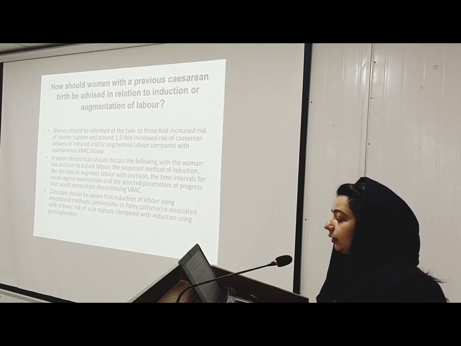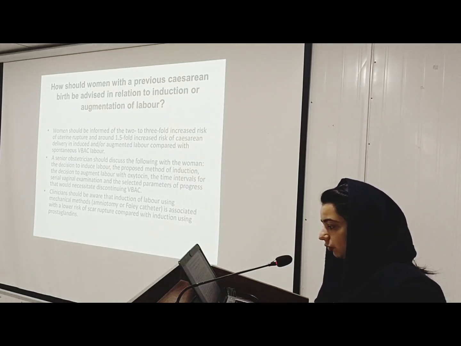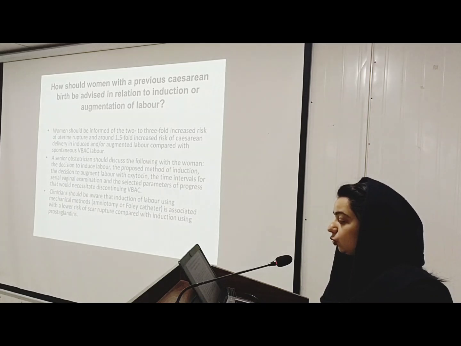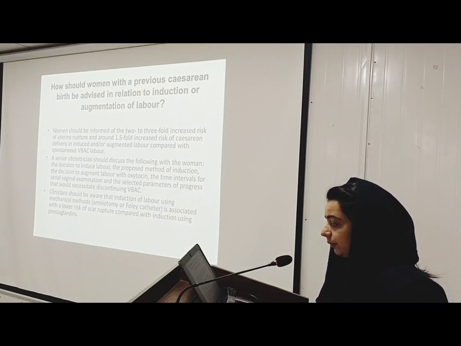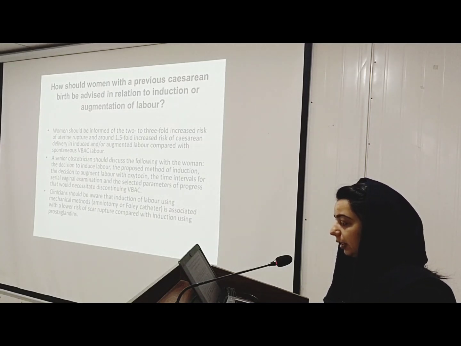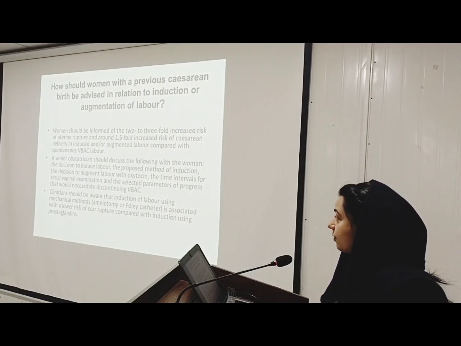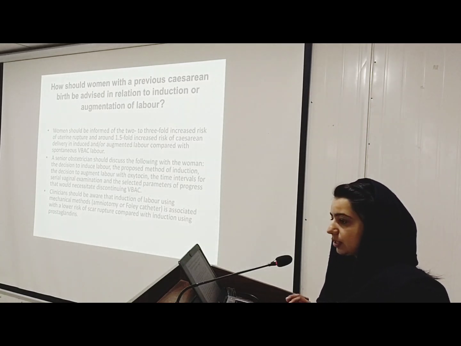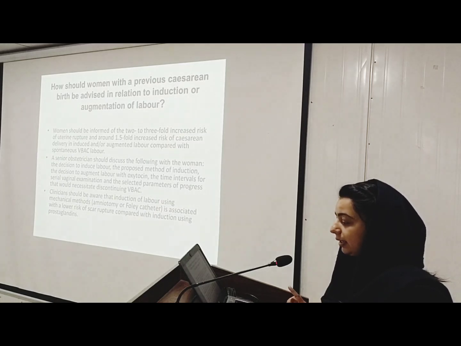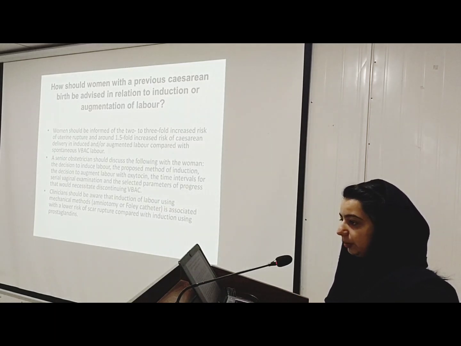Now, how should women with a previous cesarean birth be advised in relation to induction or augmentation of labor? Women should be informed that there is a 2 to 3-fold increased risk of uterine rupture and around 1.5-fold increased risk of cesarean delivery in induced or augmented labor compared with spontaneous VBAC labor. A senior obstetrician should discuss the following with the woman: the decision to induce labor, the proposed method of induction, the decision to augment labor with oxytocin, the time intervals for serial vaginal examinations, and the selected parameters of progress that would necessitate discontinuing VBAC.